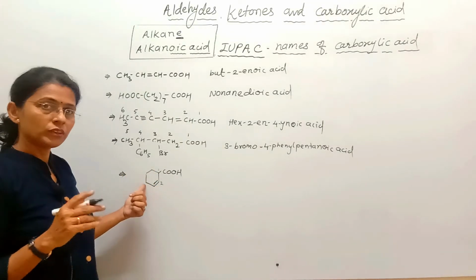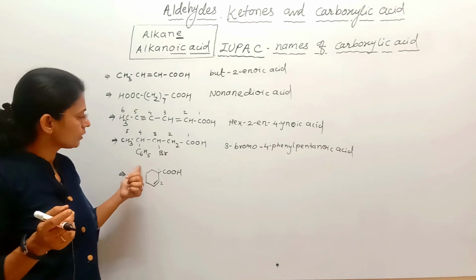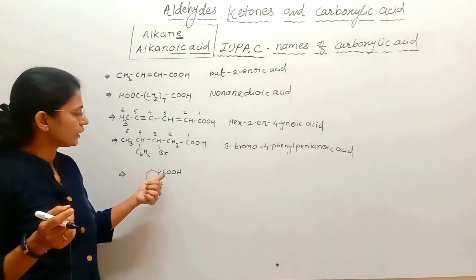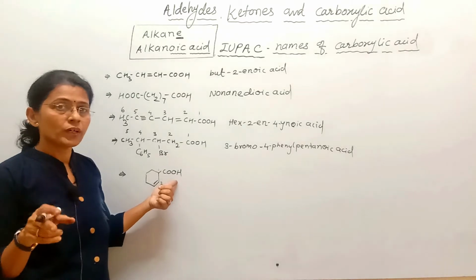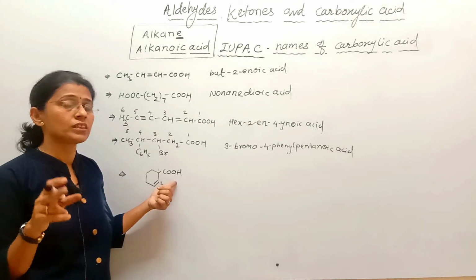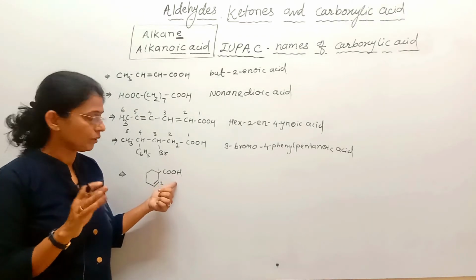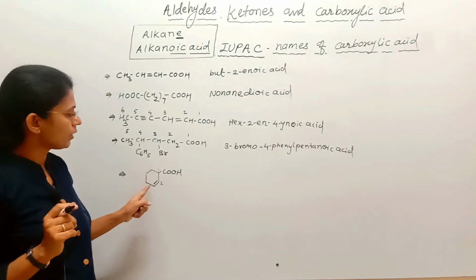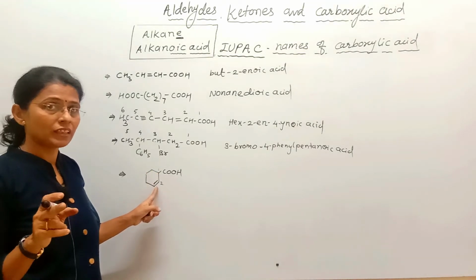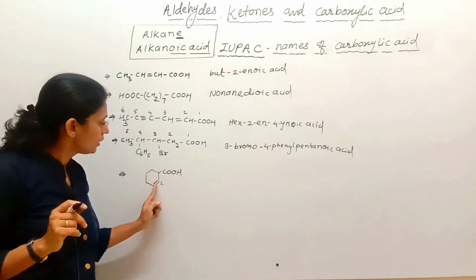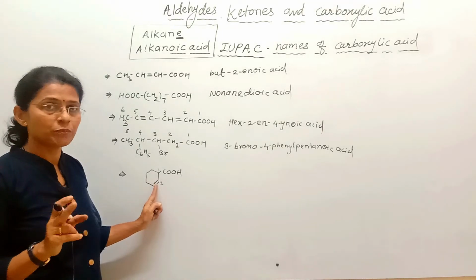Look here, the rule is slightly different because a cyclic compound is attached to COOH. That's why, instead of OIC acid, we will write carboxylic acid. Look how to name this compound. Total carbons are 6. That's why it is cyclohexane. But here there is a double bond at second position.